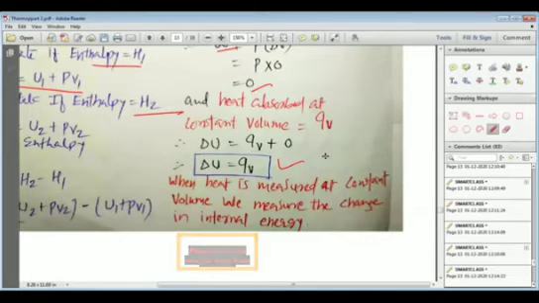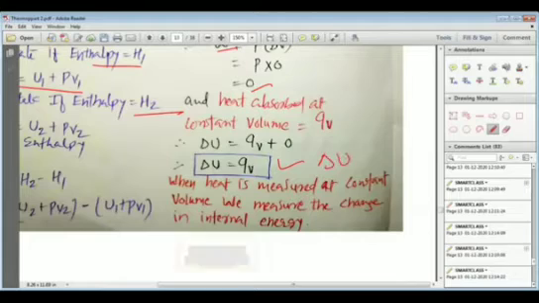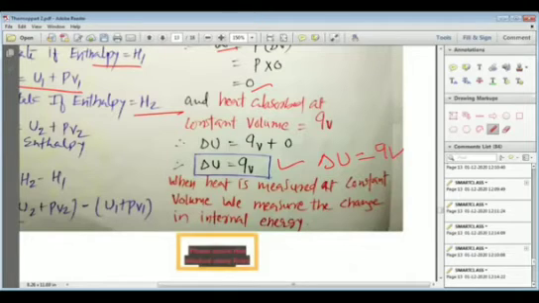We are well aware that delta U is also equal to QV, and that is how we can say that the exchange of heat at constant volume represents the change in the internal energy.